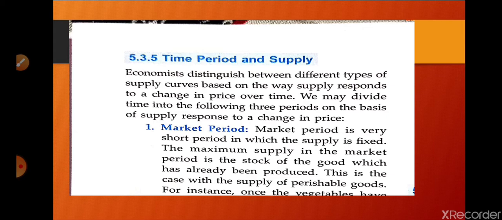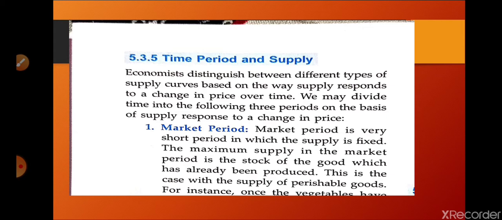One simple example I can give you: during a festive season, suppose Raksha Bandhan or Eid is there, then we need milk for sivai or other dishes. Then the milk being produced cannot be increased. So supply will be the same, but to manage the demand, prices may go up and up. In this way the demand may be managed.